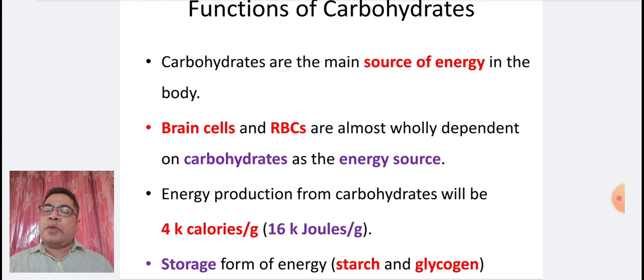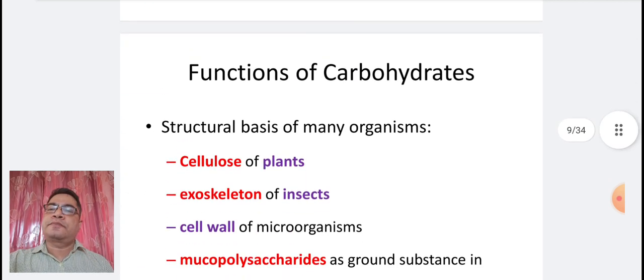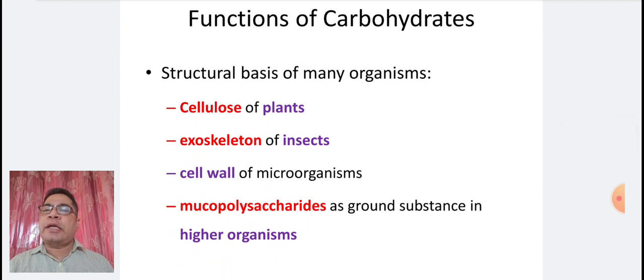Storage form. Carbohydrates act as storage form of energy. For example, starch and glycogen. Excess carbohydrate is converted to fat. Glycoproteins and glycolipids are components of cell membrane and receptors. Carbohydrates act as structural basis of many organisms like cellulose of plants, exoskeleton of insects, cell wall of microorganisms, and mucopolysaccharides as ground substance in higher organisms.